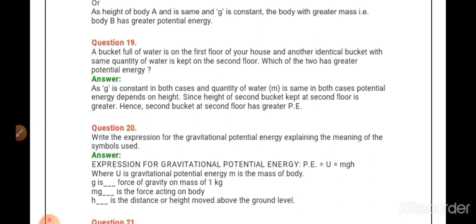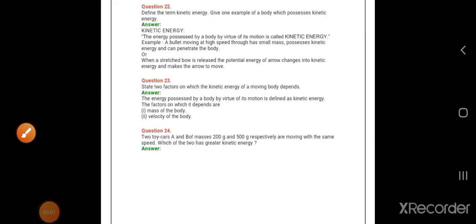Now when you come to question number 20, write the expression for gravitational potential energy explaining the meaning of the symbols used. So answer, potential energy PE or U will be equal to mgh, where U or PE is the gravitational potential energy, m is the mass, g is the acceleration due to gravity, and h is going to be the height or the distance.